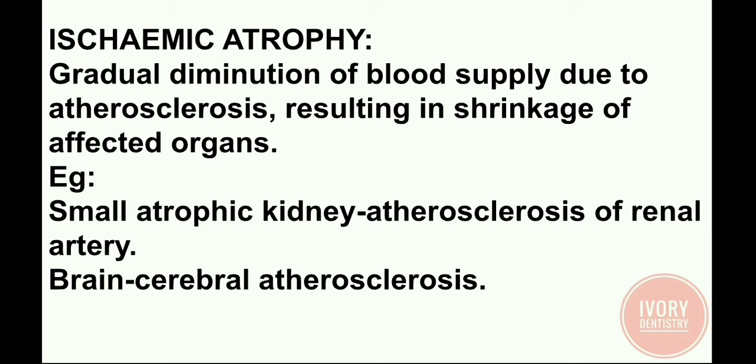Atherosclerosis means the fat and carbohydrates get built up in the arteries and the blood supply to the tissues is obstructed. So this results in the shrinkage of affected organs. Example, small atrophic kidney, that is atherosclerosis of renal artery, and in brain, cerebral atherosclerosis.